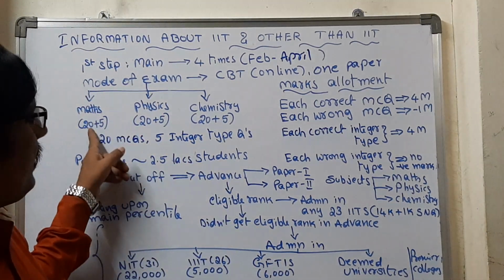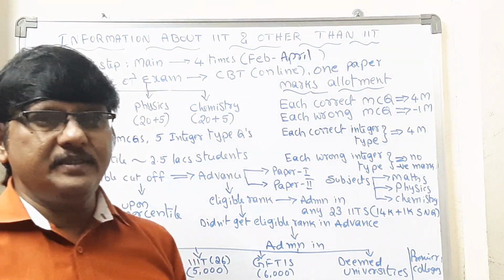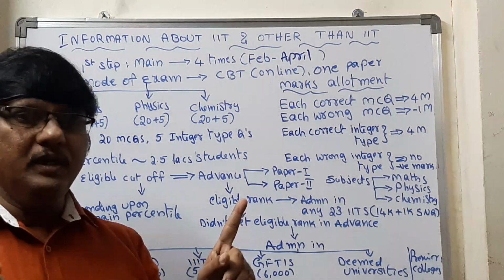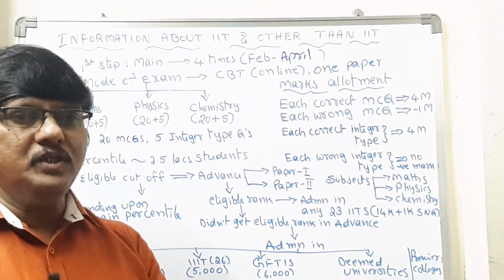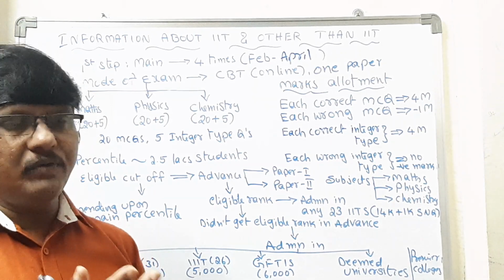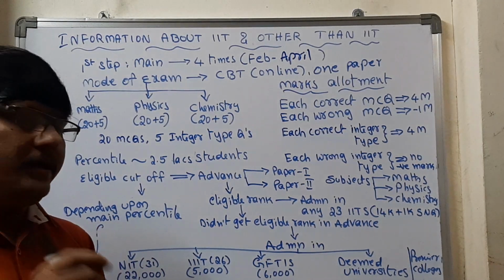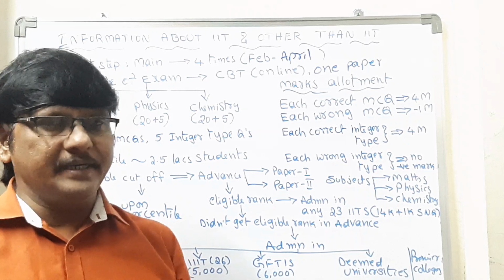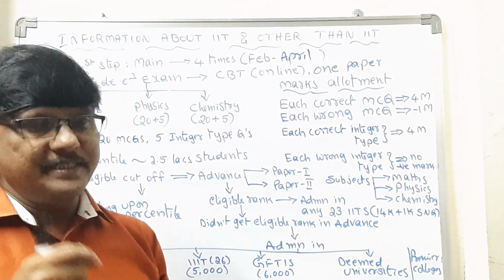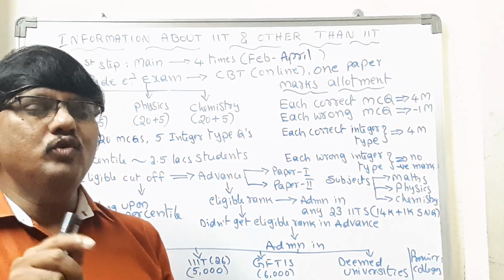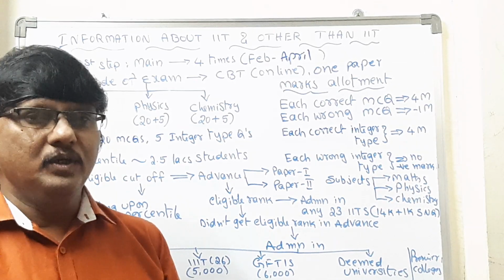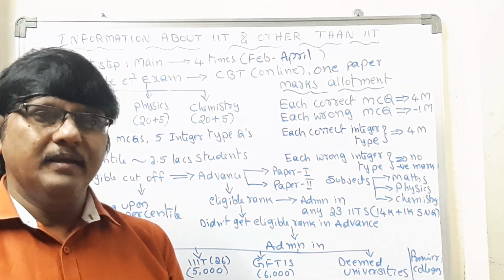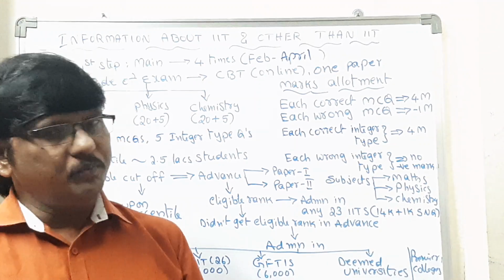In this paper model, out of 25 questions, 20 questions are MCQs, multiple choice questions. One question will be given, then options A, B, C, D will be given, and you can choose any option and give it as input to the system. Then there are integer type questions. For your understanding, it is like fill in the blanks, though not exactly. You have to give some answer as input, for example, sine of kx plus omega t, like that, any one value you have to give as input to the system.